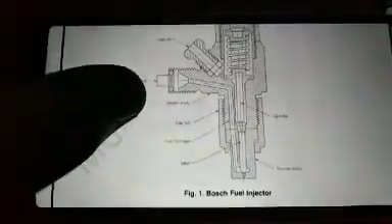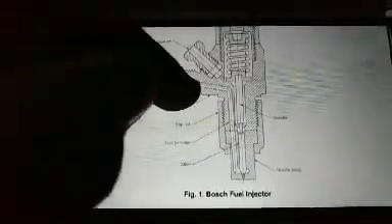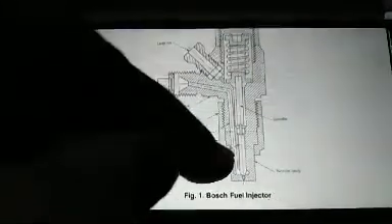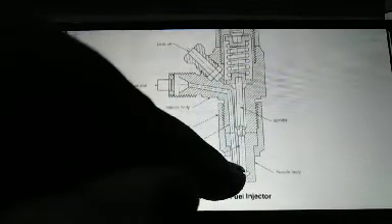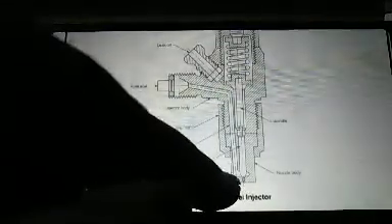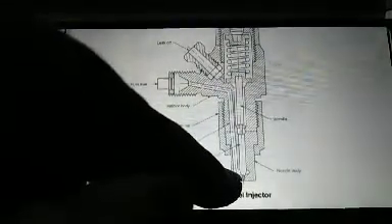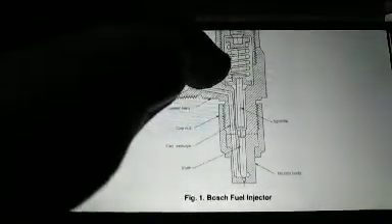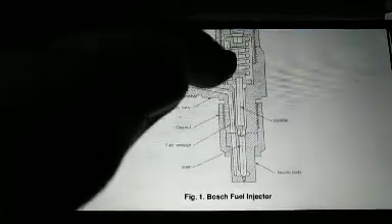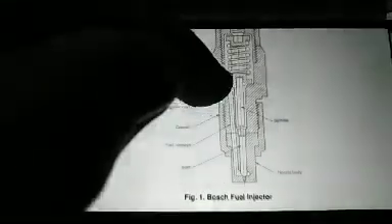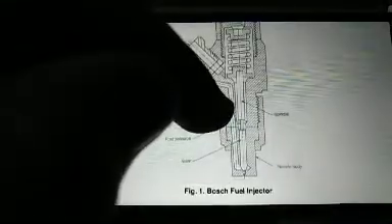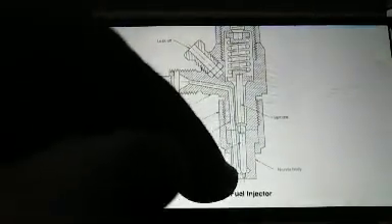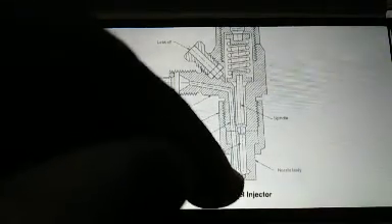Now, when fuel goes through the fuel passage from the pump, it is injected to the bottom of this fuel injector, and due to the high pressure, the needle is lifted up against the spring force which is set before, and the fuel is sprayed as the passage is open.